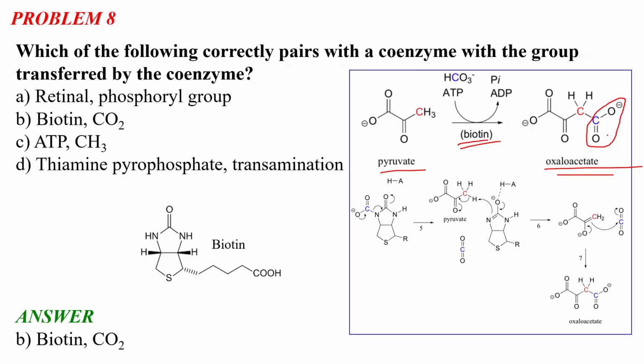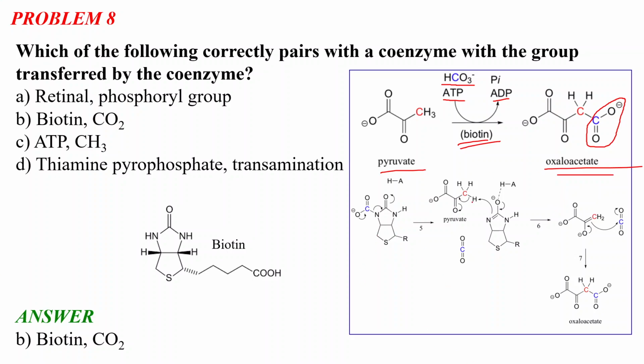And from where is this carbon dioxide group coming? It is coming from the bicarbonate, and in this case, one ATP is converted to ADP and inorganic phosphate. So ATP and bicarbonate are converted into ADP and inorganic phosphate, and this carbon dioxide group is transferred to the pyruvate molecule, and this reaction is catalyzed by biotin.